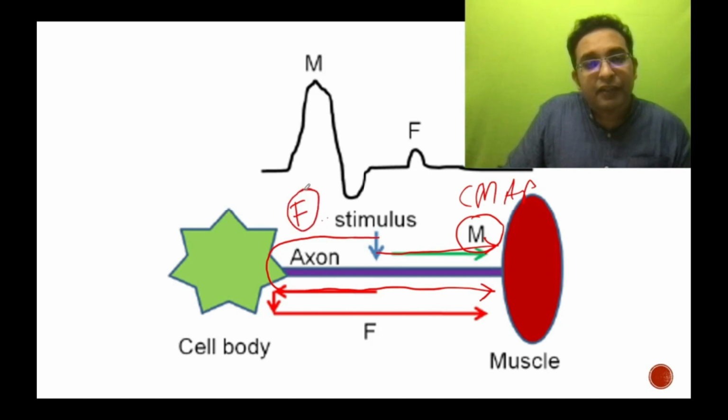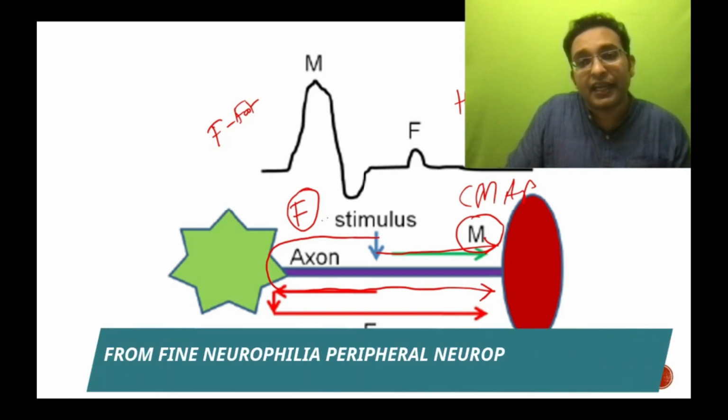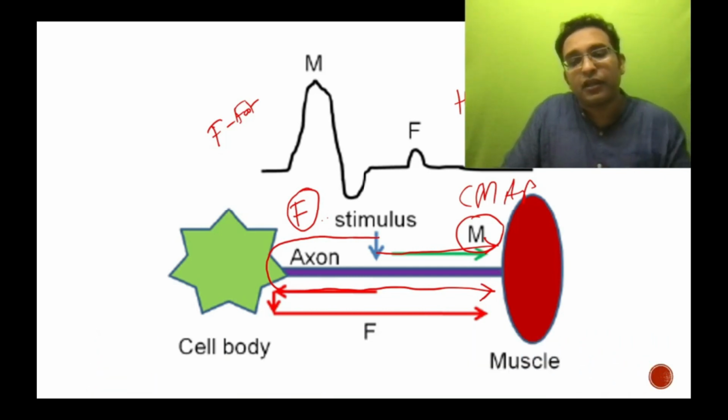F wave was first studied in the foot. That is why it is just called F wave, foot. And regarding H reflex, this one is studied in the sensory part, and H reflex was studied in the 1A fibers, that is the sensory fibers. So H reflex is otherwise called Hoffmann reflex, and it is the electrophysiological equivalent of the clinical ankle reflex.